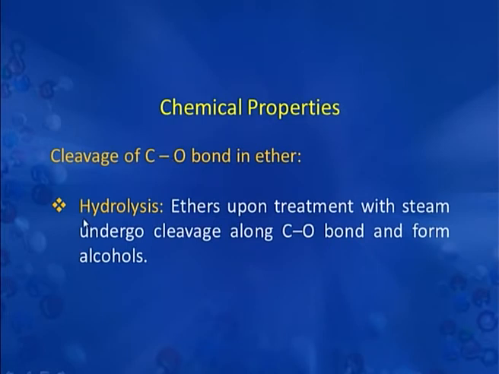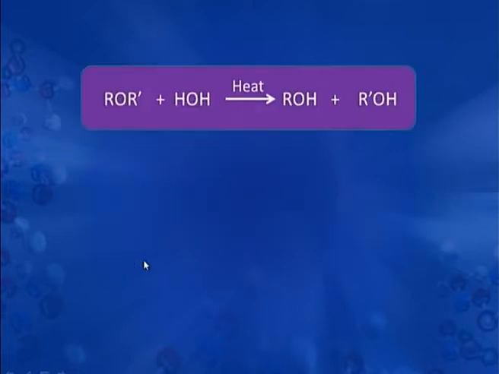We will now discuss the second category of reaction shown by ethers, where there is cleavage of the carbon-oxygen bond in ether. This cleavage of the carbon-oxygen bond results in hydrolysis to form alcohol. We can see here that this is an ether reacting with water and there is formation of alcohol.